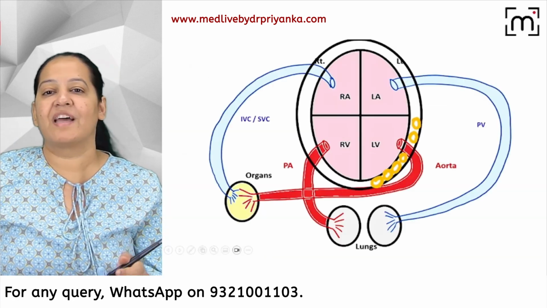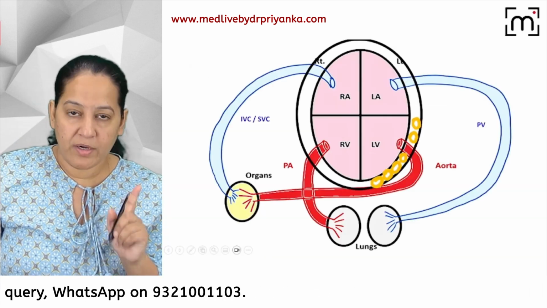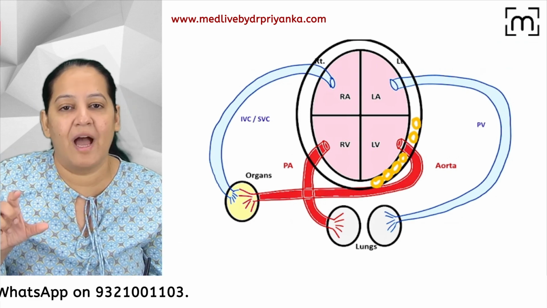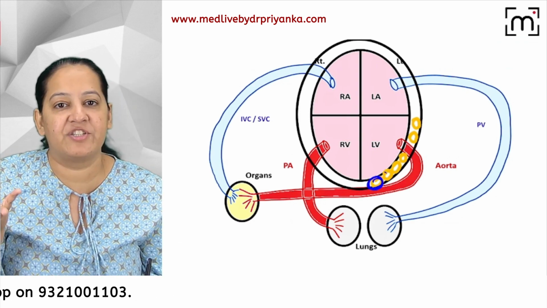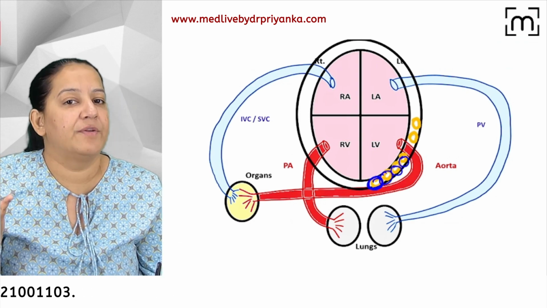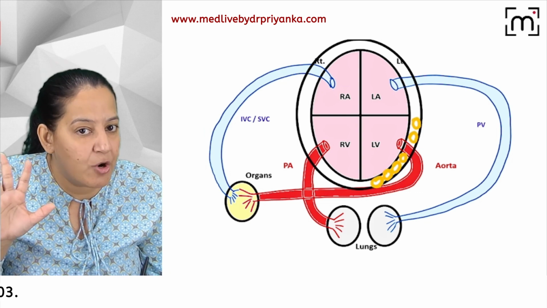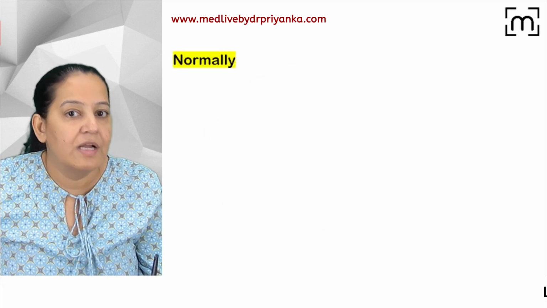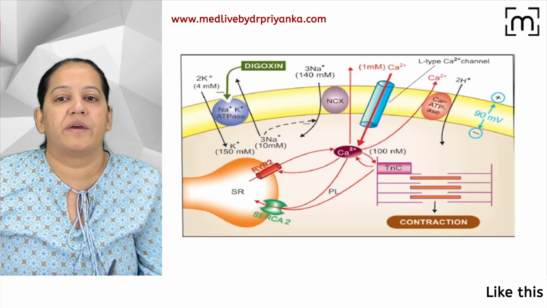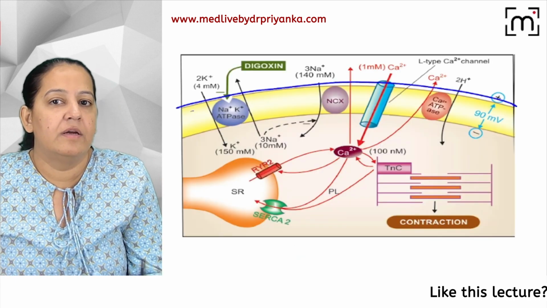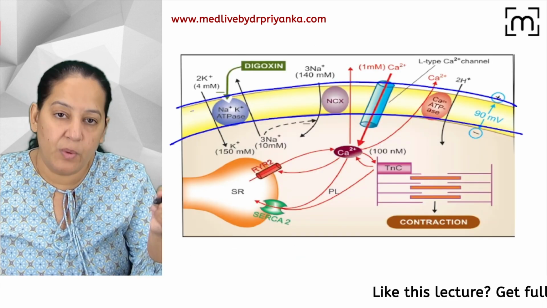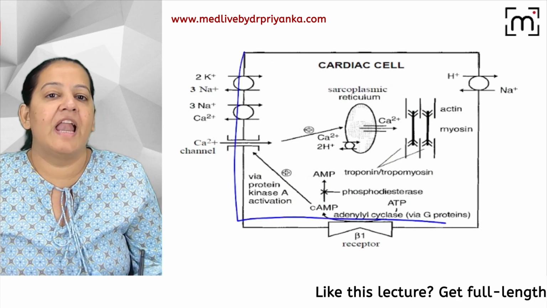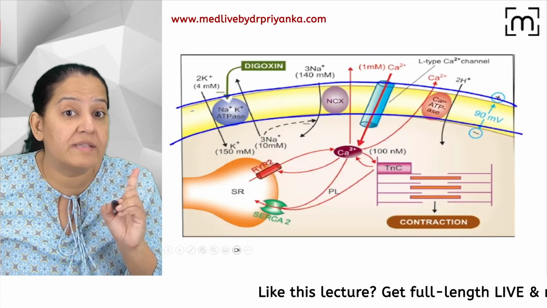So first, in the mechanism of action, normally what happens? What I'm showing you, people, please understand. I'm showing you this cell on the next page. The cells of the left ventricle. Can you see in the left ventricular wall these yellow cells? Appreciate this yellow cell. This is the cell wall, yellow color. It is one of the cells.